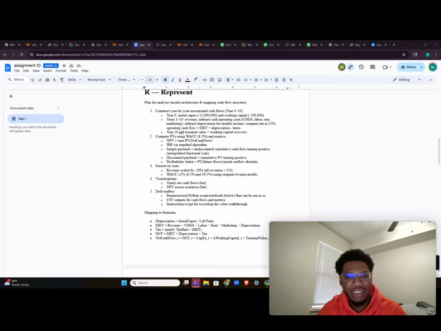For our represent stage, we're going to construct it year by year with the incremental cash flows. And then we're going to compute the present value using WACC and metrics. So the net present value is the sum of present values. IRR is just through the standard algorithm. Simple payback is undiscounted cumulative cash flow turning positive. Discounted is cumulative present value turning positive, and the profitability index is the present value of future cash flows divided by the initial absolute outflow.